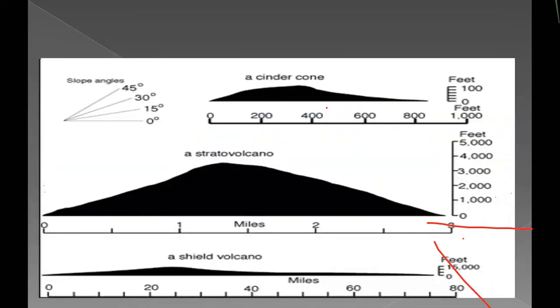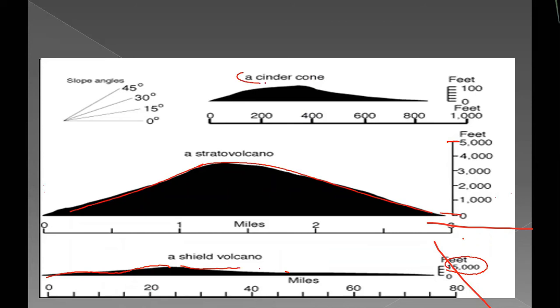Here there is a dramatic example. Here you can see the stratovolcano. It is the biggest cone. You can see how the cone is. It may go up to 500 feet, and this has a very gentle slope, the shield volcano, but the height you can see up to 1500 feet. 1500 feet means around 3 to 4 miles. Here this may go up to 1 to 2 miles.